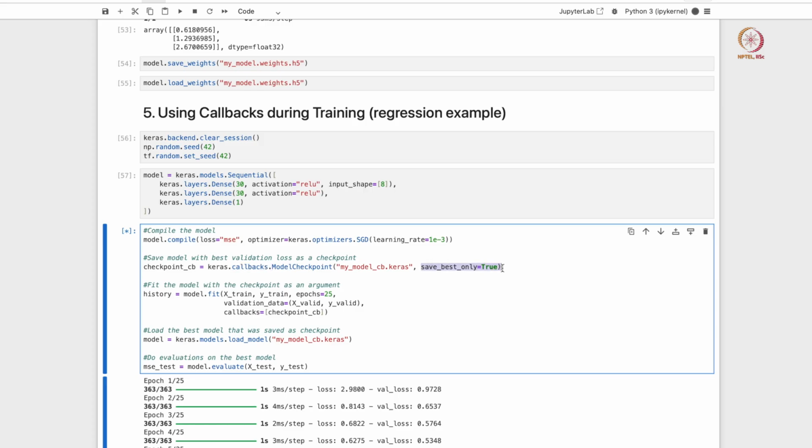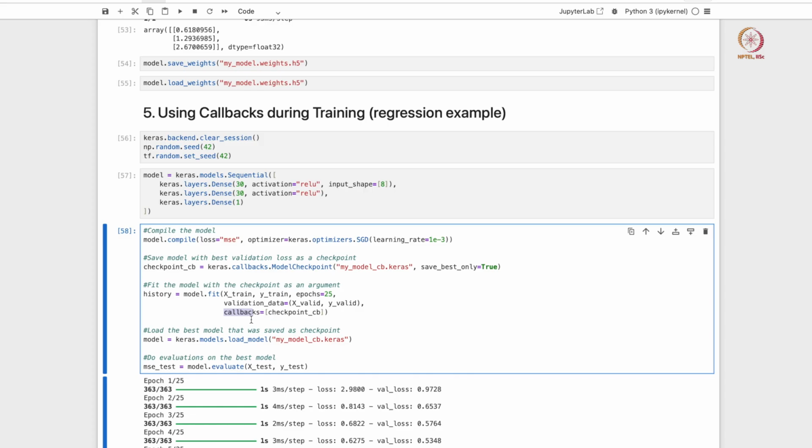So the checkpoint variable will save the best model, the model with the lowest validation loss, right. And then you can once again fit the model. So in the fit function itself, along with the validation data, you also pass in the checkpoint instance that you declared before as an argument for your callbacks variable here, right.